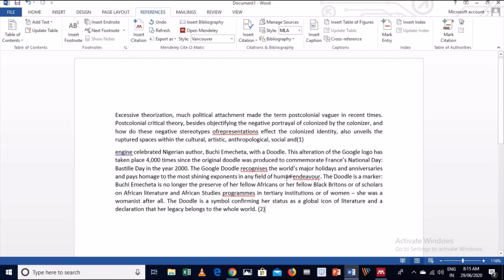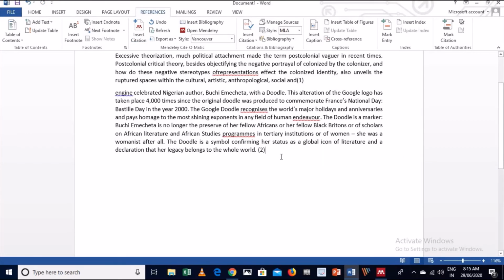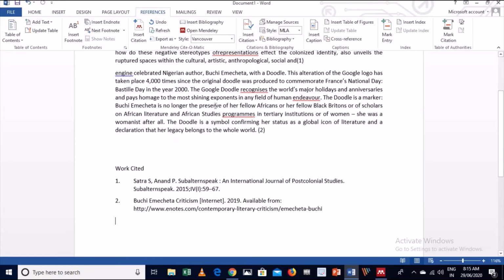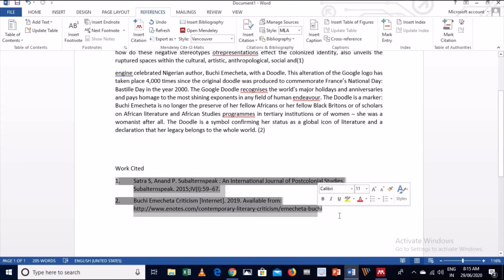Again formatting, so numbering is all, again it is already updated. Now see, the first reference I have added and the second reference is here. Now if you want to create a bibliography here, write Works Cited, and under this you go to insert bibliography and click on that. Here the style is Vancouver style, and the bibliography is automatically added to your page.